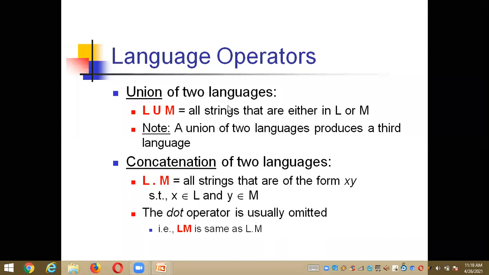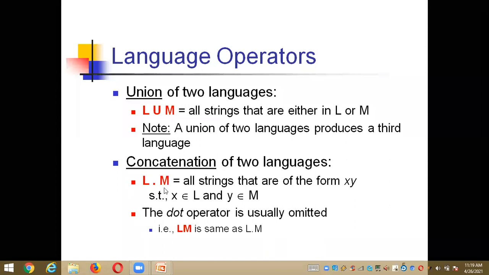Coming to the second one, it is concatenation. Here also we need to do the concatenation between two languages. How to concatenate? Just between L and M, where I already assumed that L and M are the two languages, we write L dot M. If you didn't put the dot also, it also comes under concatenation. Nothing will happen if you didn't put the dot, right? LM or L dot M is the same. So both come under the concatenation of two languages.